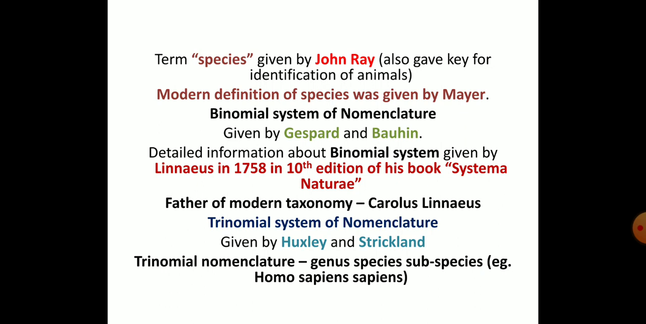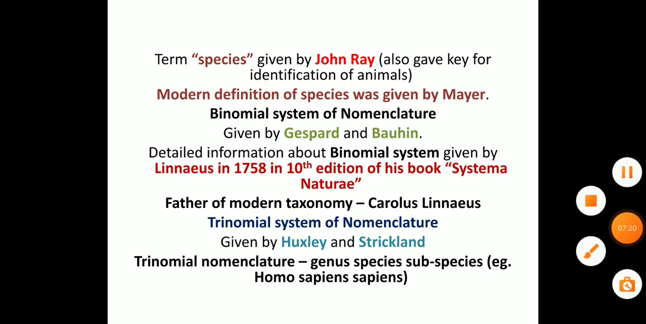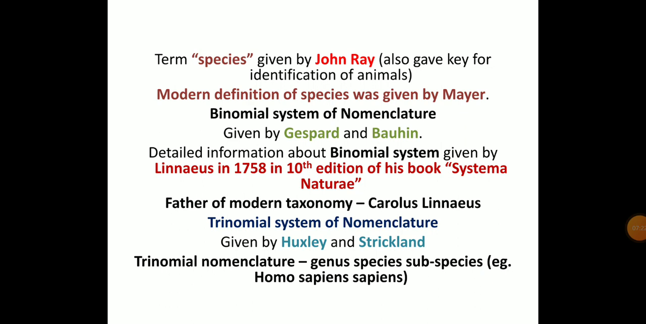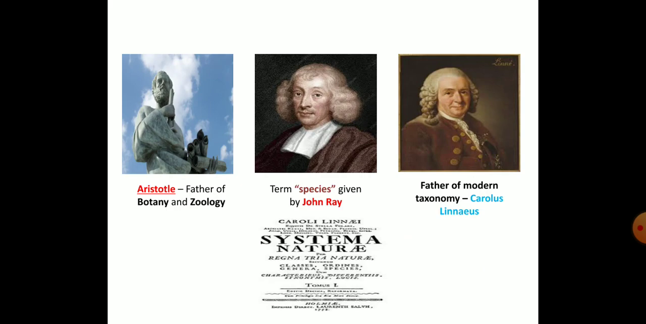And later we have trinomial nomenclature. Trinomial nomenclature is nothing but giving three names. Binomial means two names, and later trinomial came, which gave three names, like Homo sapiens sapiens. So here we have three terms, which was given by Huxley and Strickland. So these were the eminent people who gave prominent works on classification.